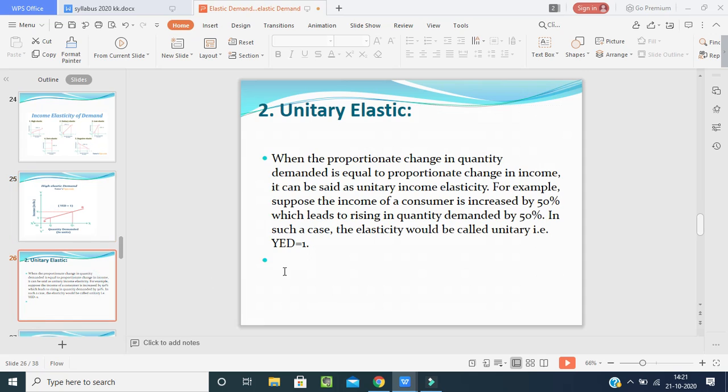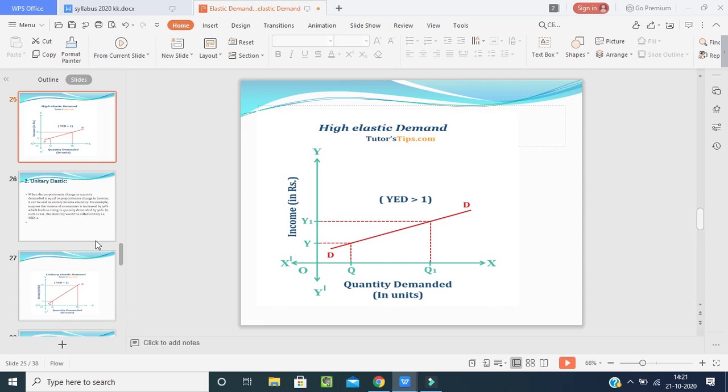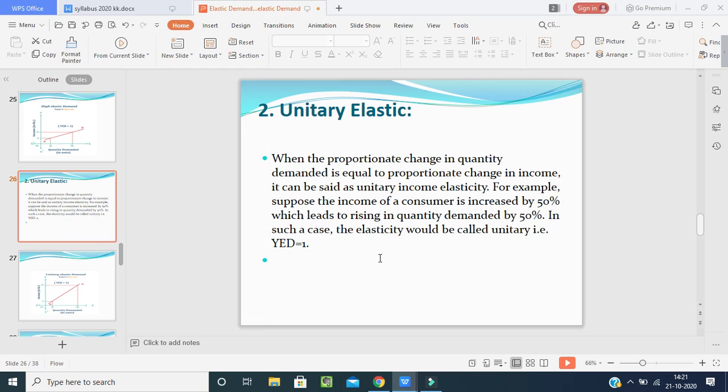Now coming to the unitary elastic, when the proportionate change in quantity demanded is equal to the proportionate change in income, it can be said to be unitary income elasticity. For example, suppose the income of a consumer is increased by 50%, which leads to a rise in quantity demanded by 50%.